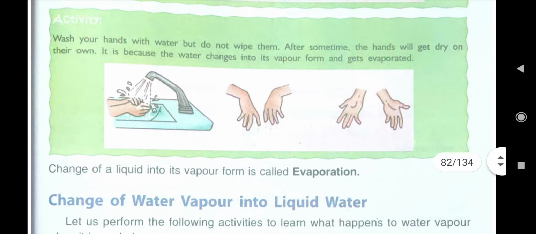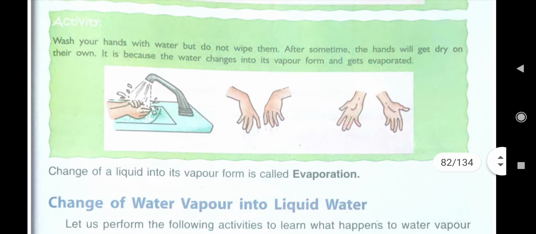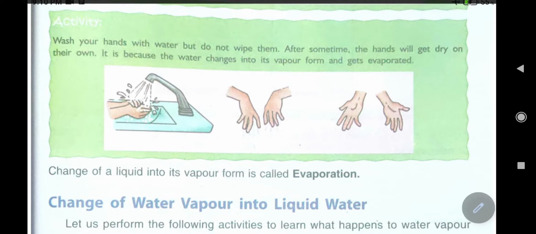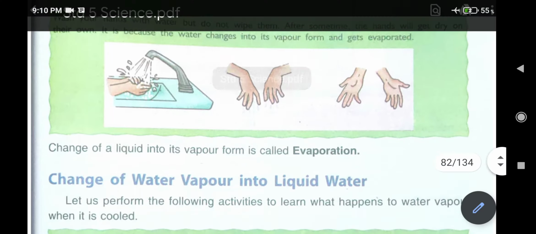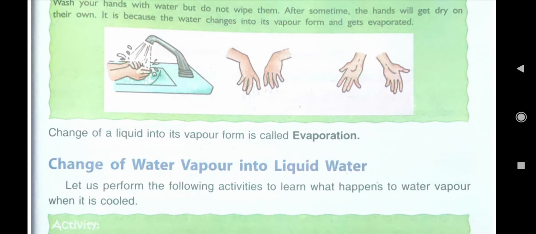Another activity is given in your book: wash your hands with water but do not wipe them. After washing your hands, you don't rub with a towel. Just after some time, what will you observe? The hands will get dry on their own. Can you say why? It is because the water changes into its vapor form and gets evaporated.